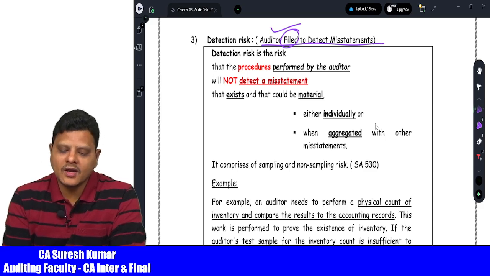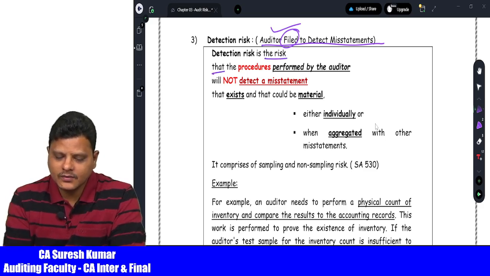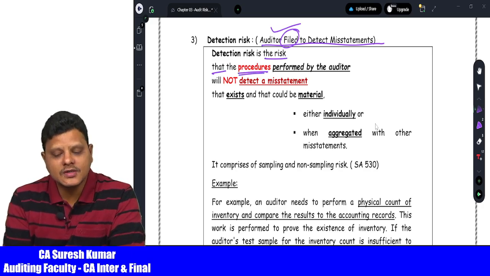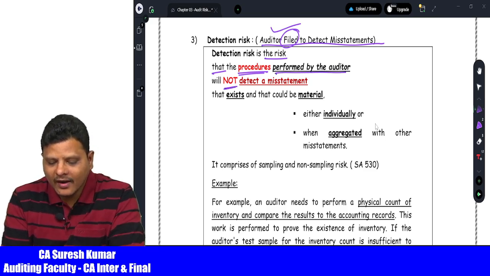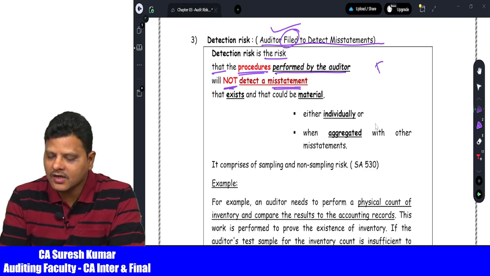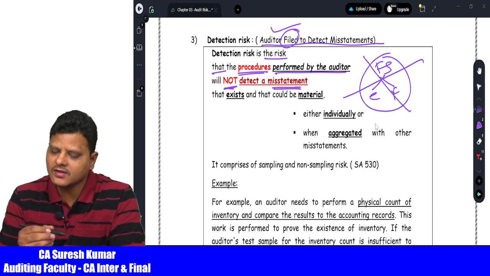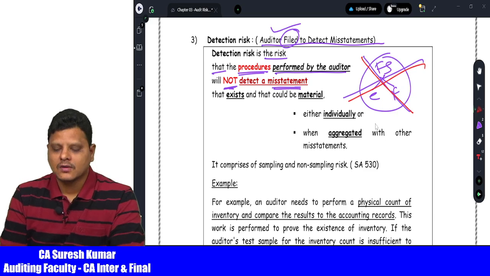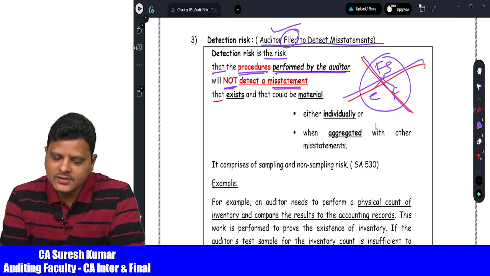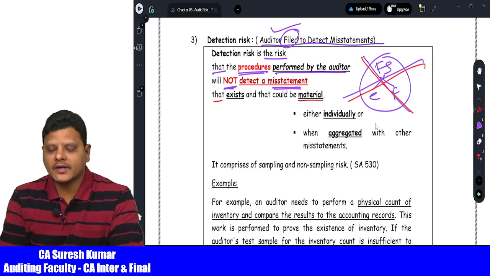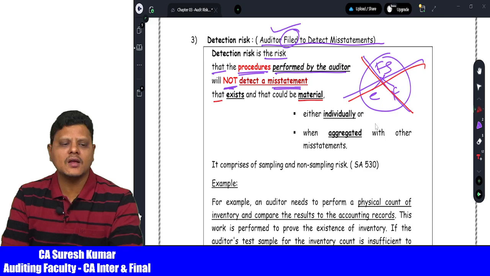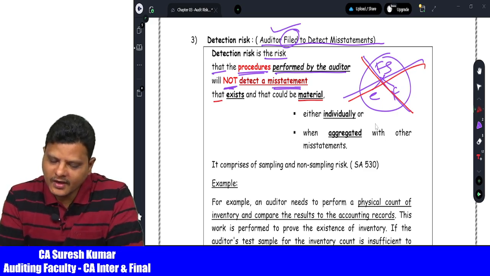Now, let us understand the meaning of detection risk. Detection risk is the risk that the procedures, what procedures? Audit procedures performed by the auditor will not detect the misstatement. Financial statements have errors and frauds, but the auditor failed to identify these errors and frauds. Now, that exists and that could be material. What is material? A significant amount which can influence the users is called material. The misstatement can be material either individually or when aggregated with other misstatements.